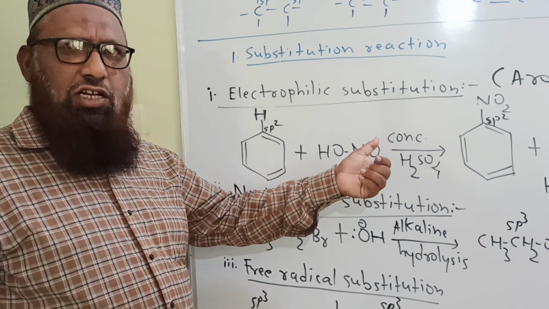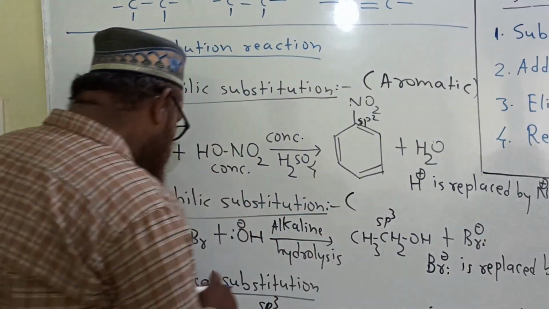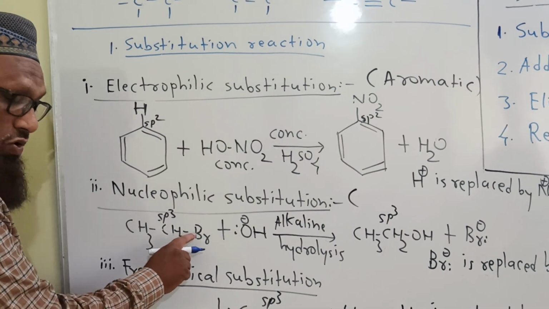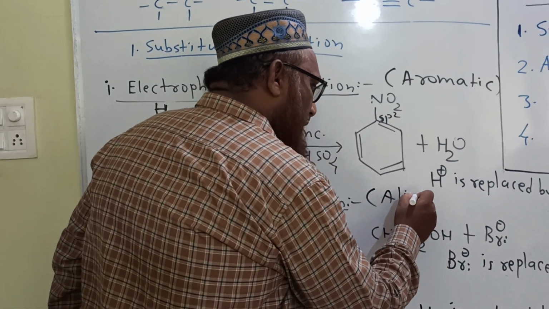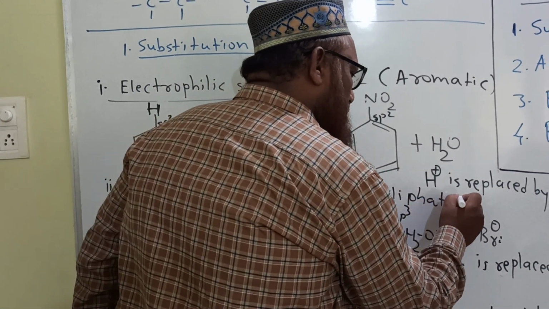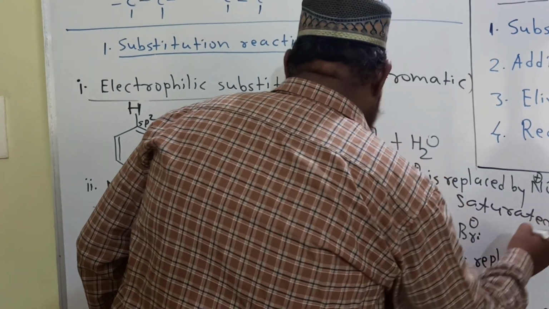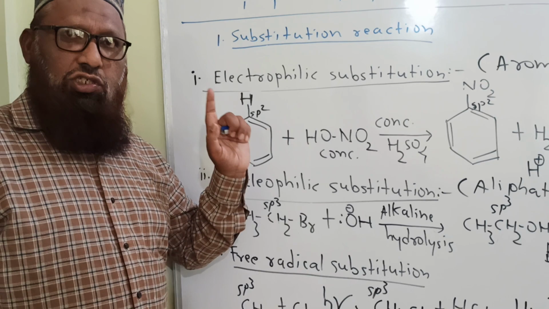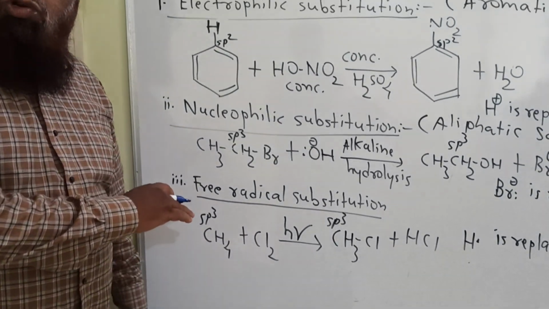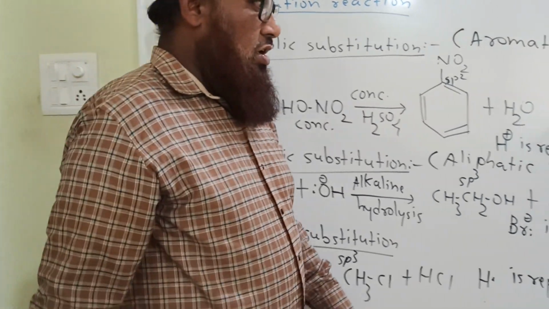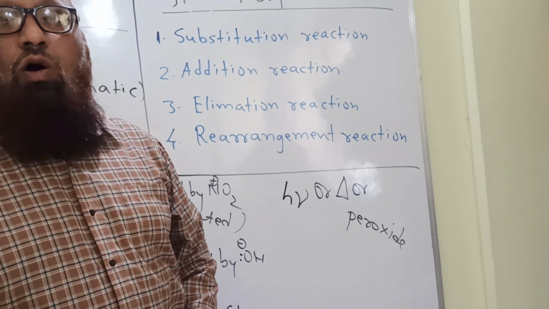Nucleophilic substitution reactions are generally shown by aliphatic, open chain, acyclic, that is aliphatic saturated compounds. Aliphatic saturated compounds generally show nucleophilic substitution. And what is the meaning of free radical substitution? It is a substitution that takes place thermally or photochemically or in presence of peroxide.